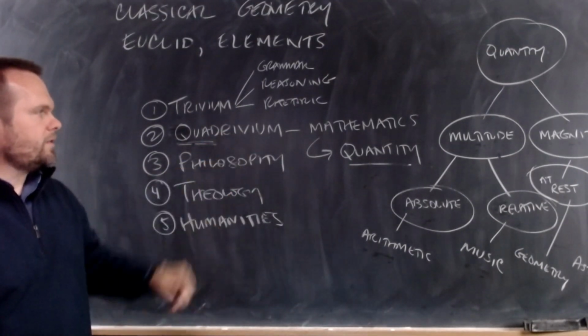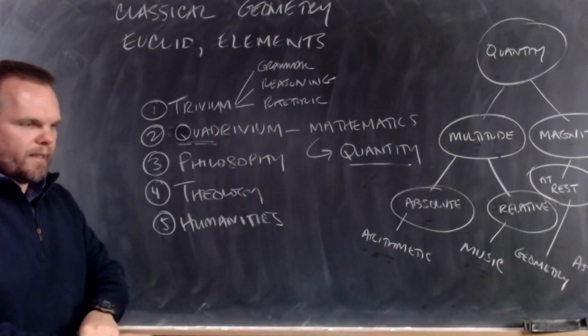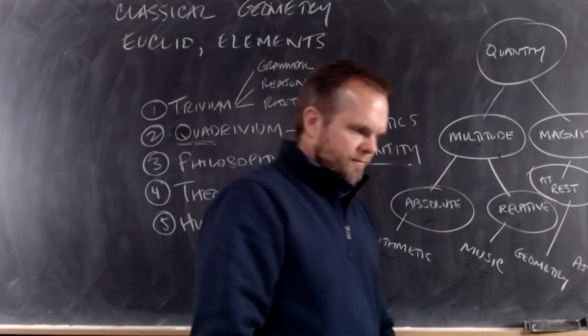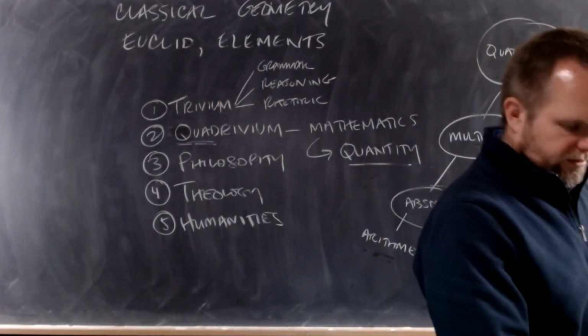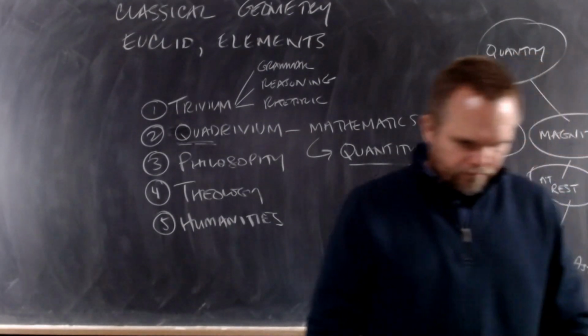The mathematical sciences are 4. They're referred to as the quadrivium. That name was invented by a Christian named Boethius, who lived in the 500s. Quadrivium. Okay?